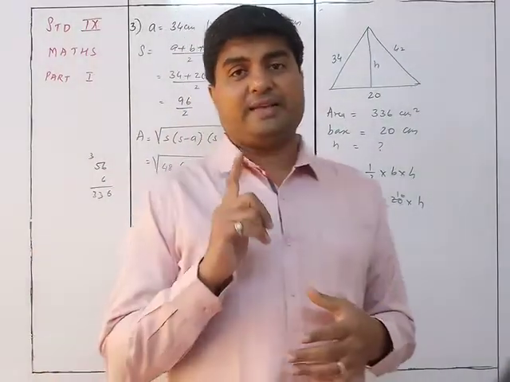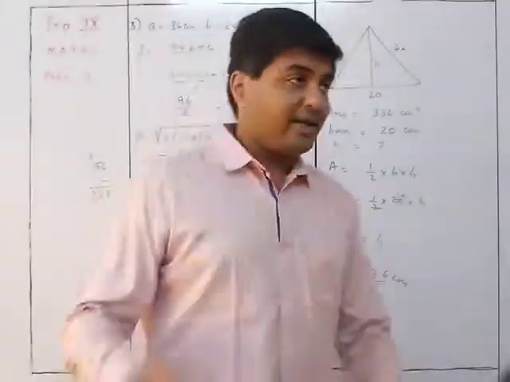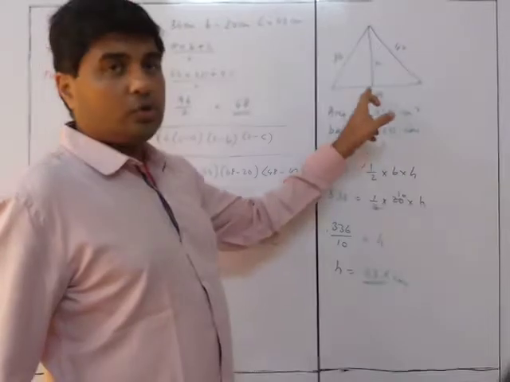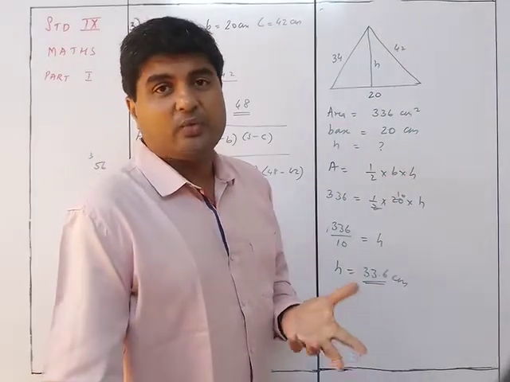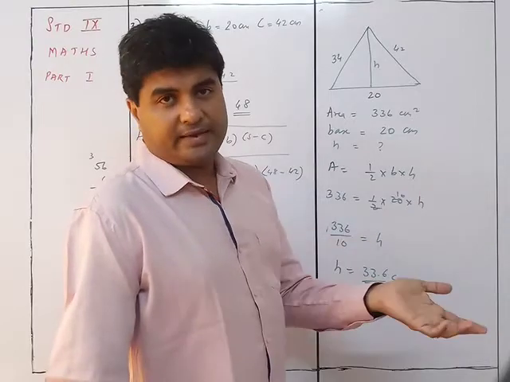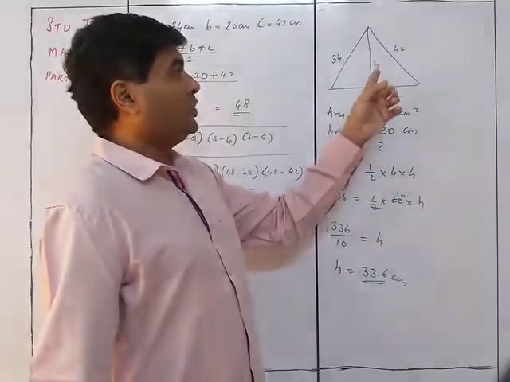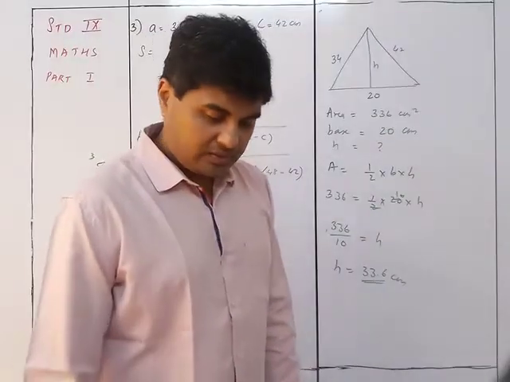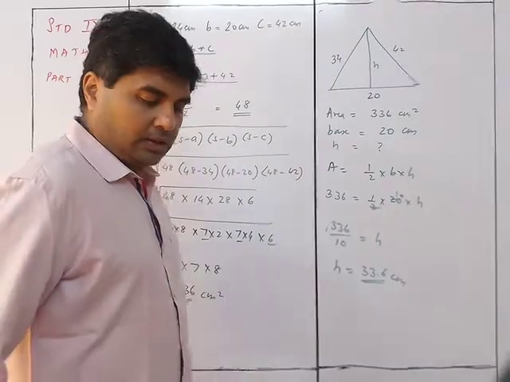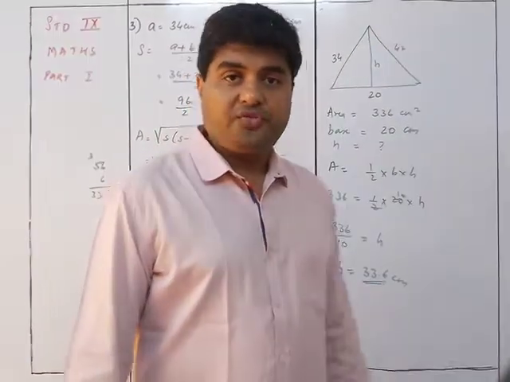Always understand this thing. Altitude, whenever it is given to you, is from one vertex perpendicular to the opposite side. Now this opposite side, they will tell you which is that base, whether shortest or the highest or some value may be given to you. So accordingly, you know that half into that base into height will be the area of the required triangle. So this was sum number 3. Now we move on to sum number 5.